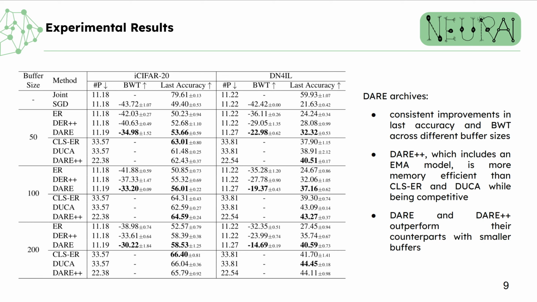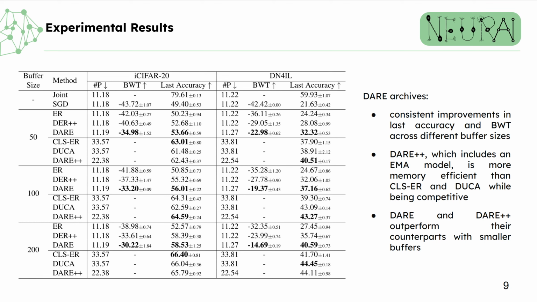As can be seen in the table, DEA achieves consistent improvements in last accuracy and backward transfer across different buffer sizes. Another variant of our proposed approach, dubbed DEA++, maintains an exponential moving average of the learning model, and it is more memory efficient than CLSER and DUCA while being competitive in performance. We also find DEA and DEA++ outperforming their counterparts with smaller buffer sizes.